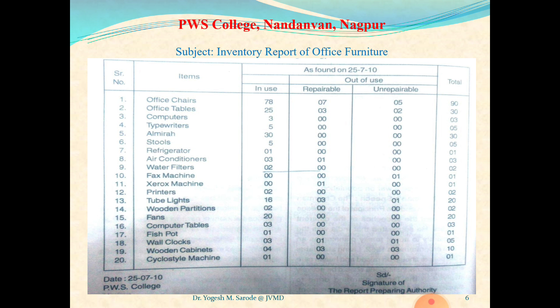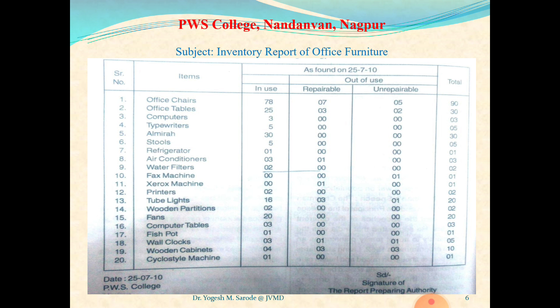Now, in the third column, stock found on particular date, I have bifurcated in three columns. One is in use quantity, second is repairable quantity, and third one is unrepairable quantity. Means there are two types of quantity, in use and out of use.